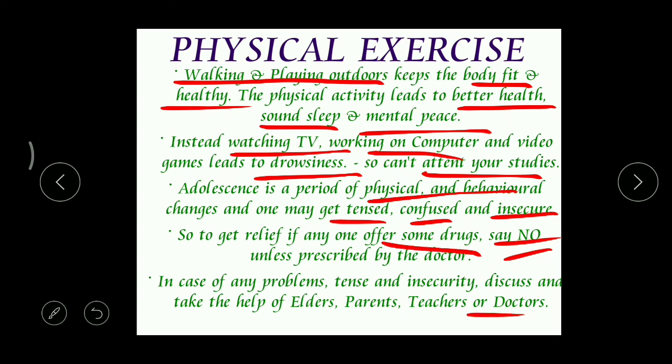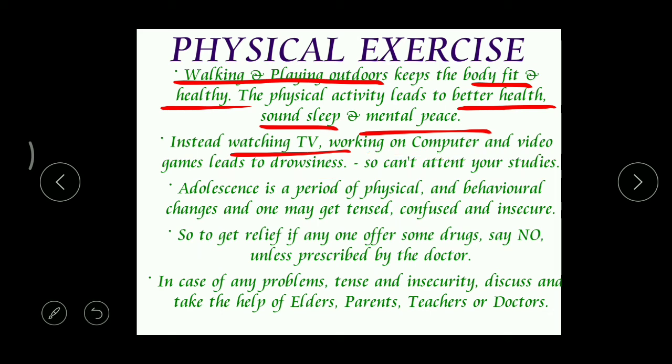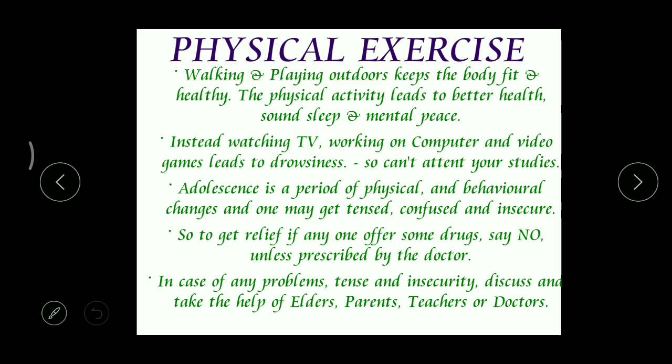So this is the importance of physical exercise in our daily life. Children, if games are not possible, at least go for a walk or a jog, either in the morning or the evening, right? But don't stay at home and don't get addicted to video games, right?